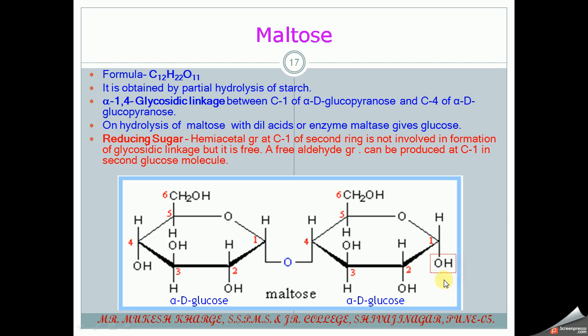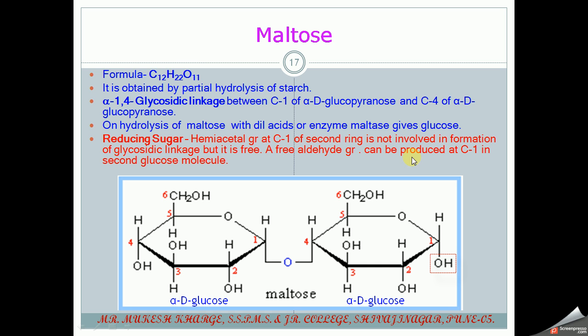And here if you observe the Haworth projection of this maltose, the second ring contains the OH group. So the hemiacetal group at C1 of the second ring is not involved in the formation of the glycosidic linkage, and it is free in nature.